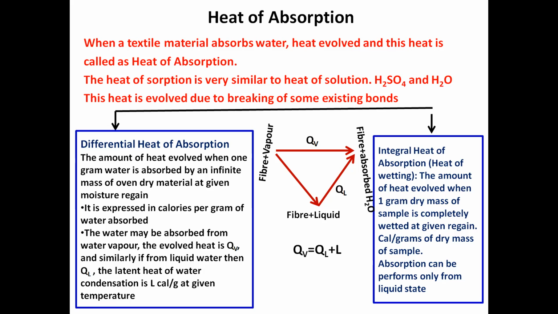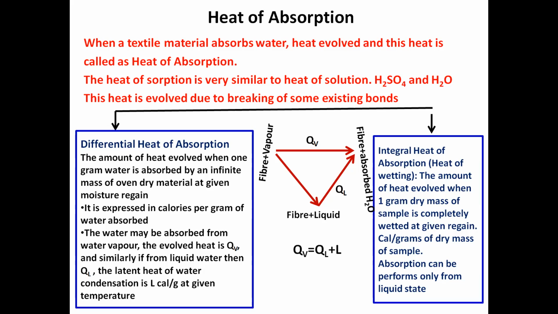Now you can see with this triangle, on the left one, we have mentioned fiber plus water vapor, with the amount of heat QV, and on the right end of this triangle, fiber plus absorbed H2O, meaning the fiber is absorbing moisture from liquid state of water. Whatever heat evolves will be expressed by QL.